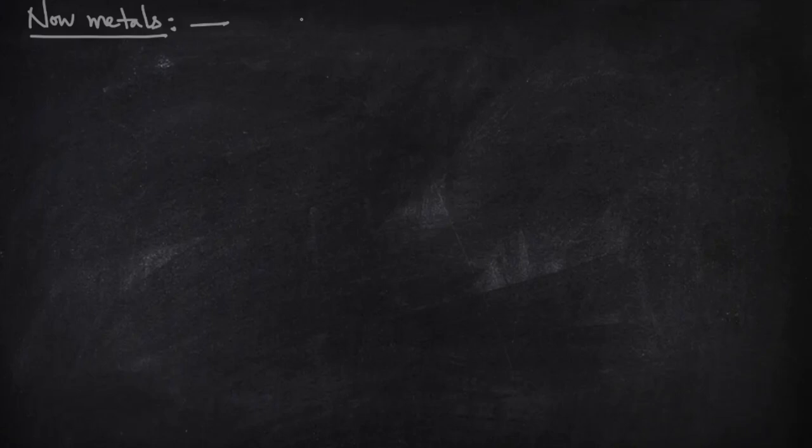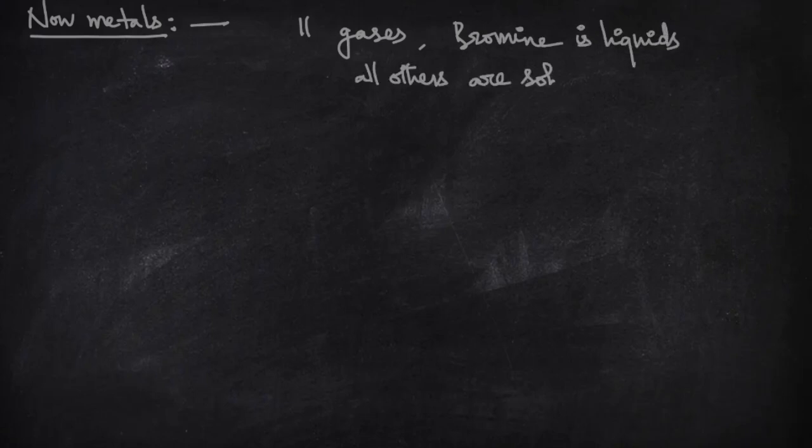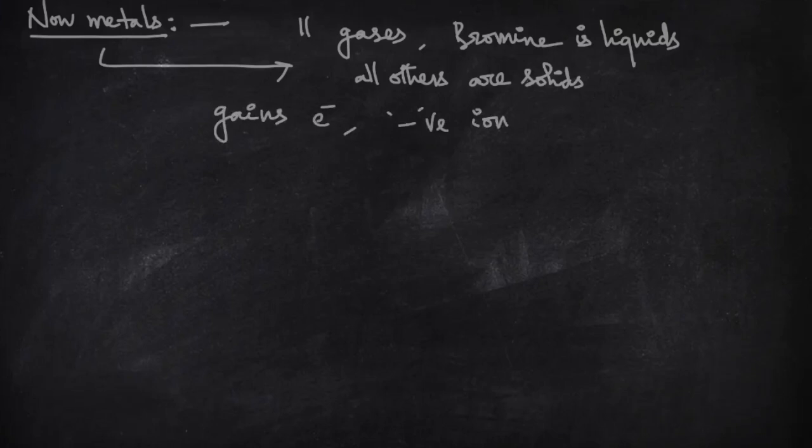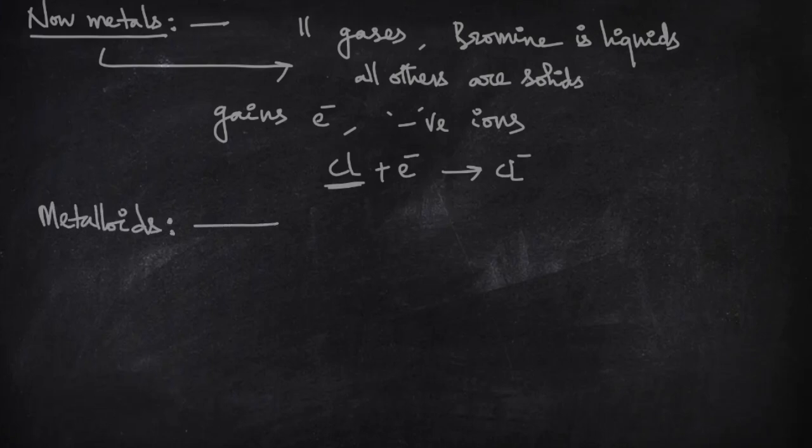Non-metals: among non-metals, 11 are gases, one, that is bromine, is liquid, and all others are solids. This means non-metals can exist in three states of matter, and non-metals gain electrons and become negative ions. For example, chlorine plus electron; here chlorine is a non-metal. And you have metalloids, which have intermediate characters of metals and non-metals.